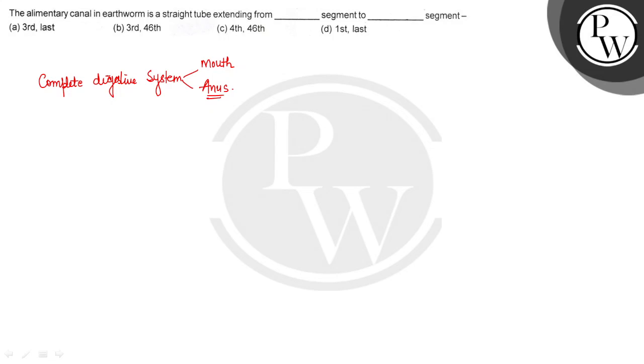So अगर हम earthworm के alimentary canal की बात करें, so it is a very long tube, it is a straight tube, and it is of variable diameter. It means कहीं से ये चौड़ी है, कहीं से it is narrow, and there are several parts of it. So this tube extends from the very first segment जहाँ mouth present होगा, and the last segment जहाँ पे anus present होगा. So from first segment to the last segment, means throughout the length of body, alimentary canal extend करती है.